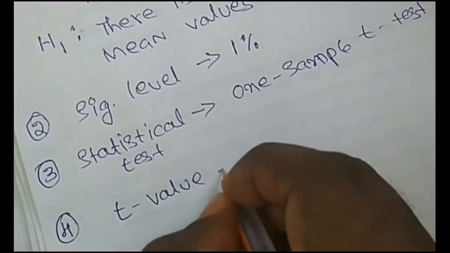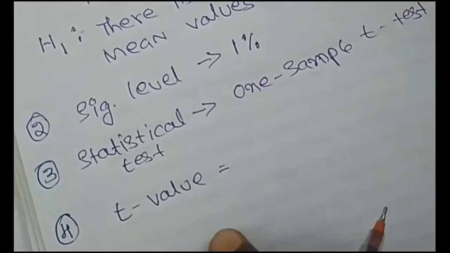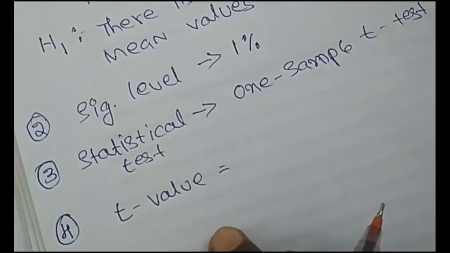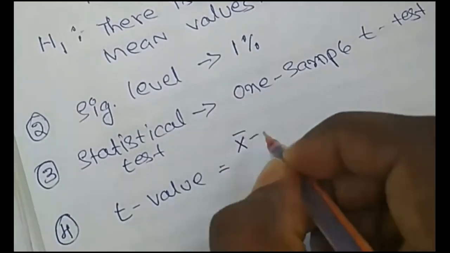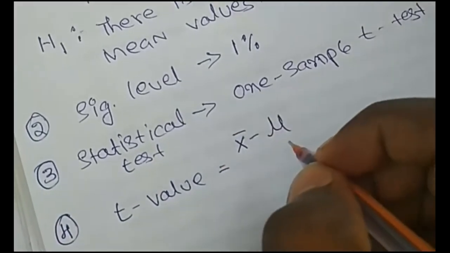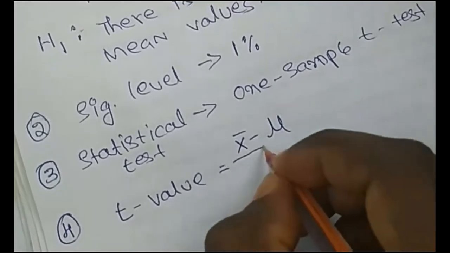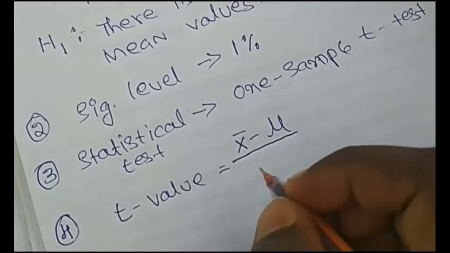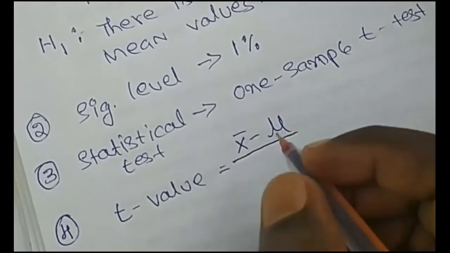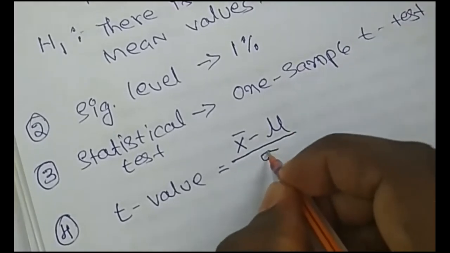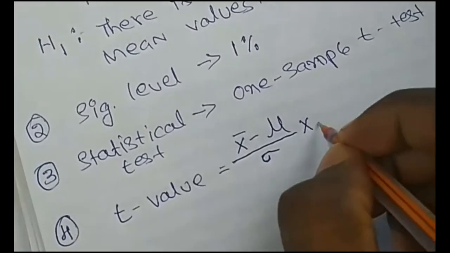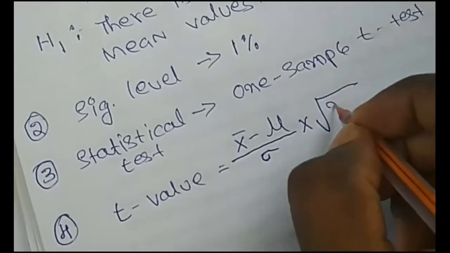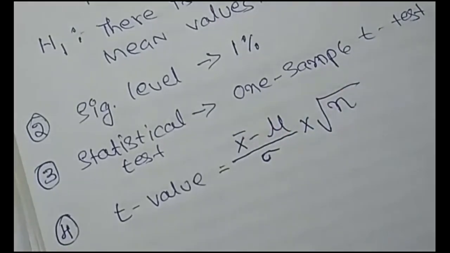So we know the formula to find out t value, that is t is equal to the difference between sample mean and population mean divided by standard deviation into square root of n, right?